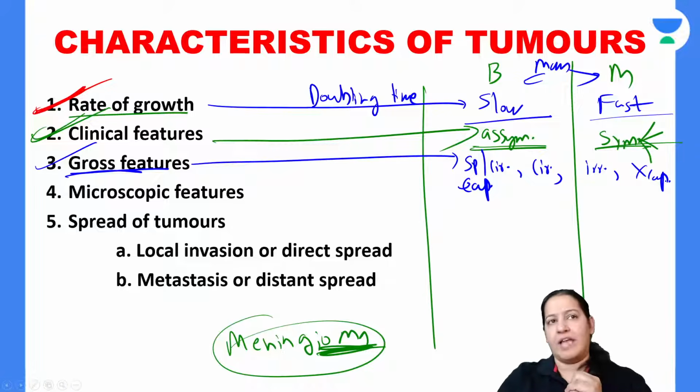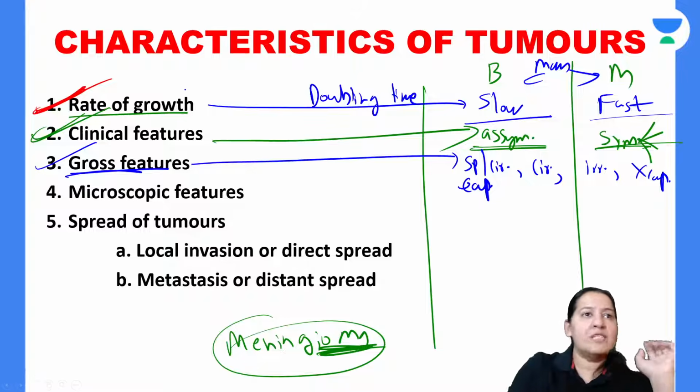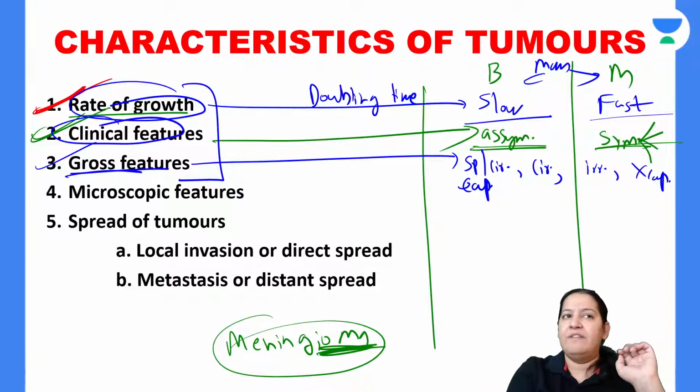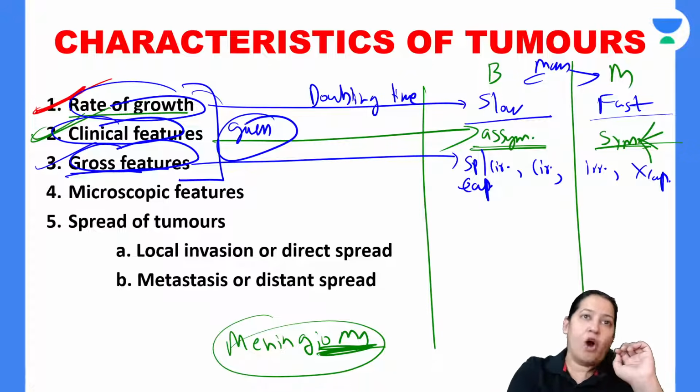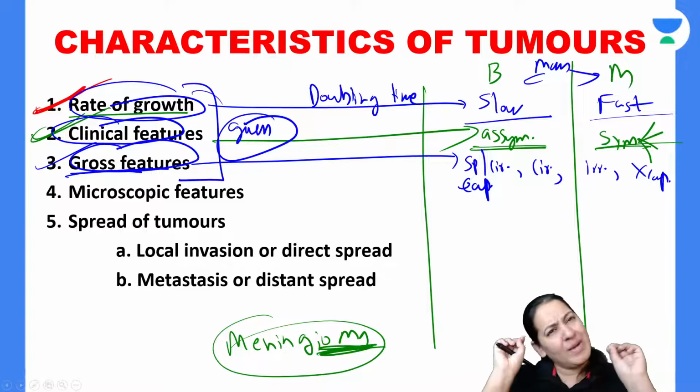So that is the third thing. Now these all three are gases, so rate of growth can differ. Clinical features can differ, gross features can differ. So based on these, we are making a guess. We are not sure whether it is benign or malignant. That is only a guess.